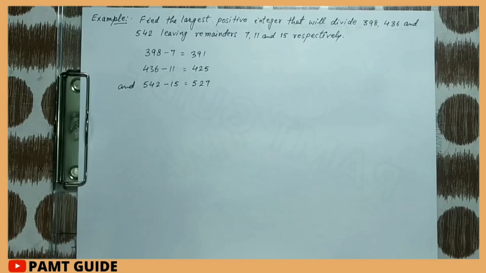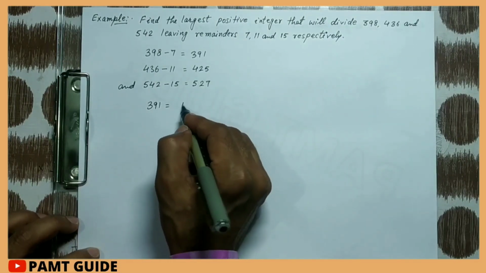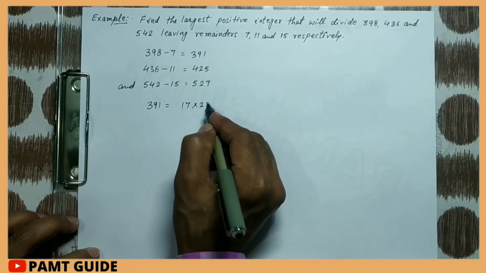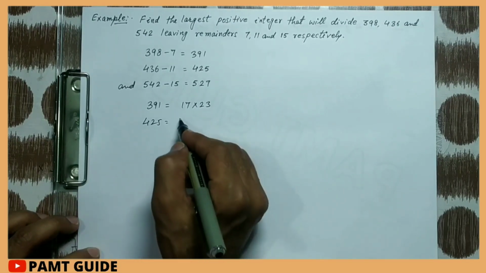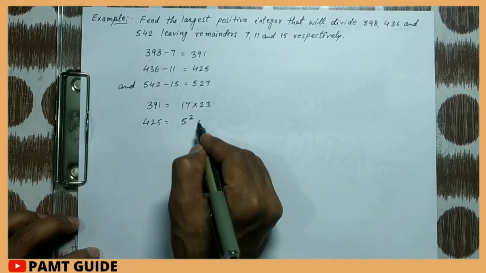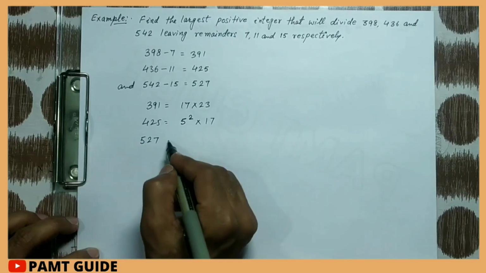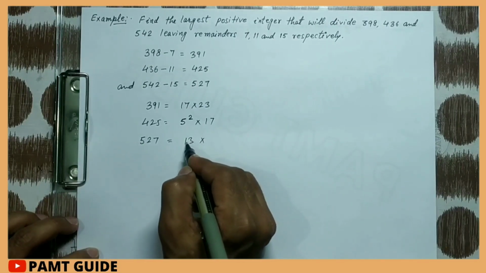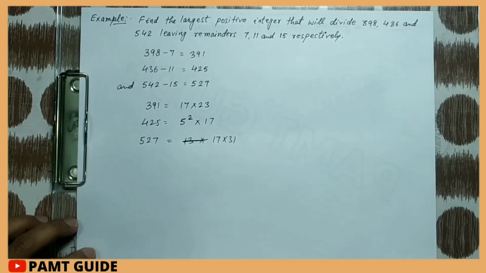The prime factorization will be, when we get the prime factors of these numbers, we will obtain that 391 is equal to 17 multiplied by 23, 425 is equal to 5 raised to 2 multiplied by 17, and 527 is equal to 17 multiplied by 31.